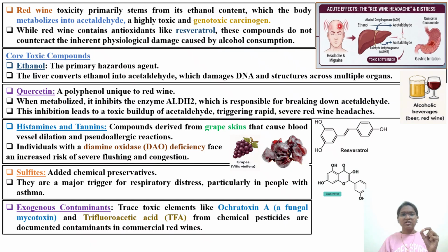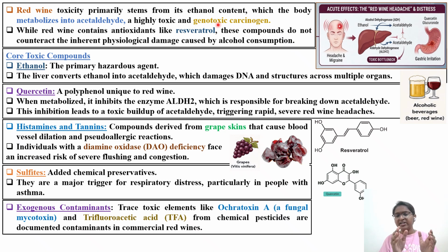Okay, in the next slide we will see the other options which were given in the first slide. Different options were there. And also we'll see what are the other red wine components which are responsible for causing adverse effects of toxicity. So red wine toxicity primarily stems from the ethanol content. Once you consume the red wine, one of the major components will be alcohol.